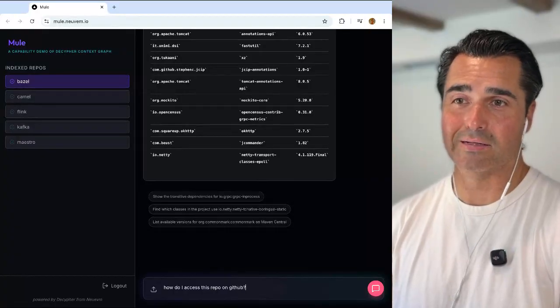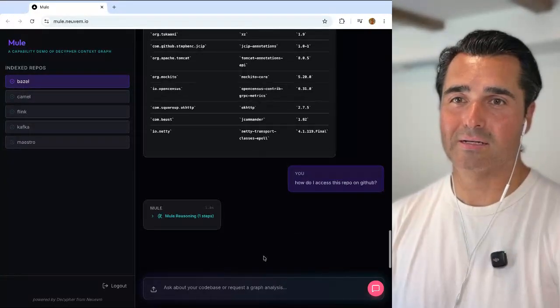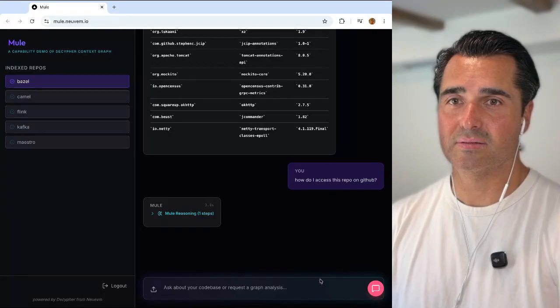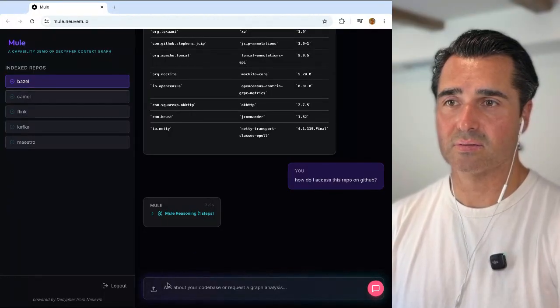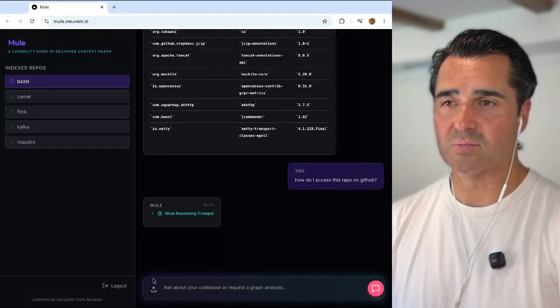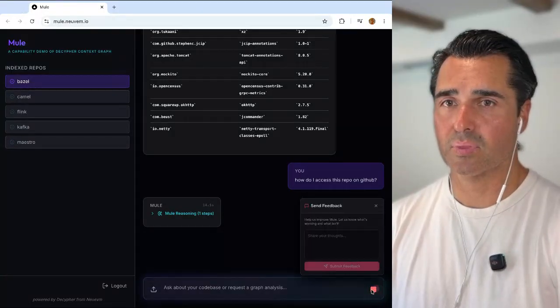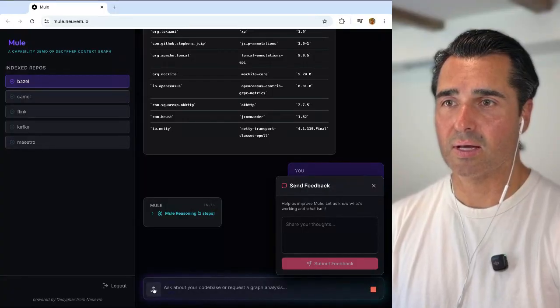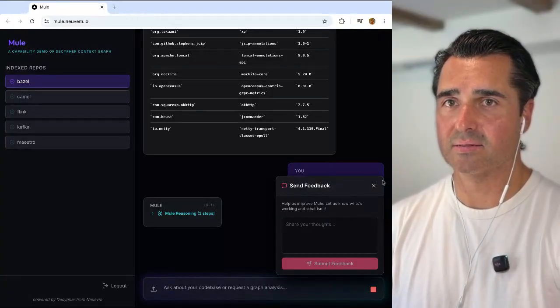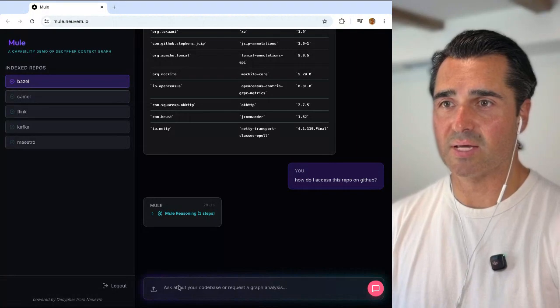Let's say, I don't know. What does this do? What's this button right here? Okay. I guess this button is to send whatever you've typed out here.